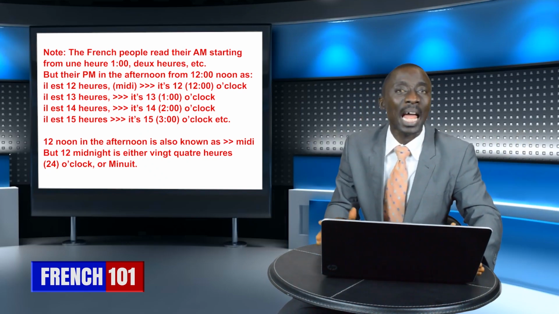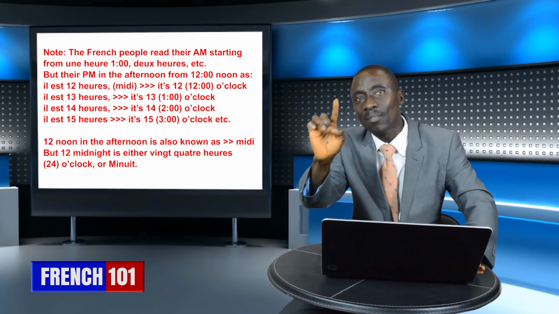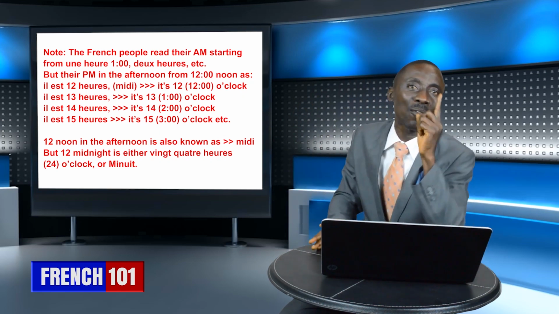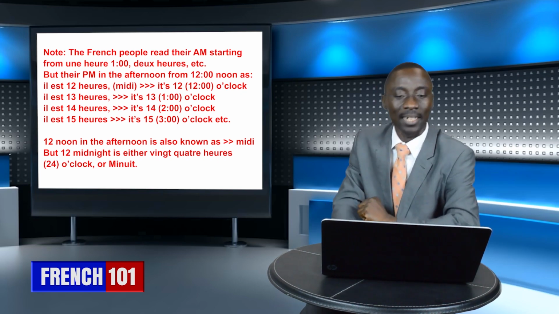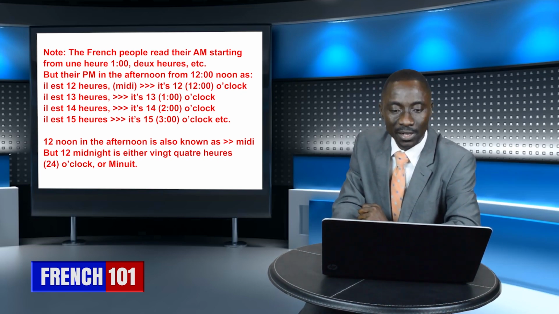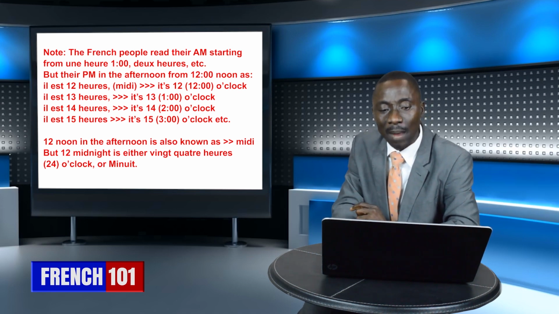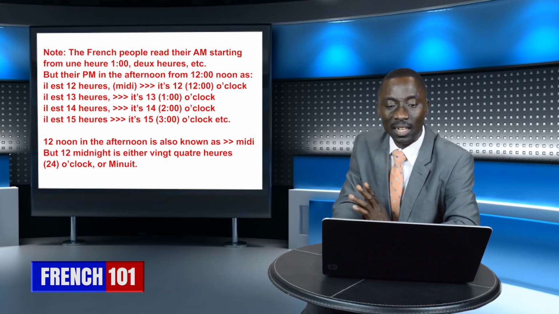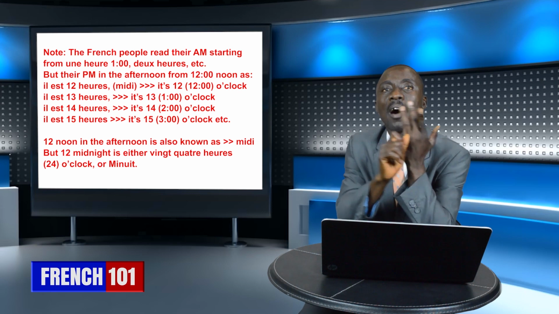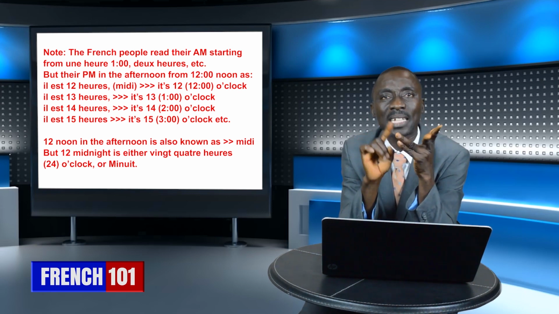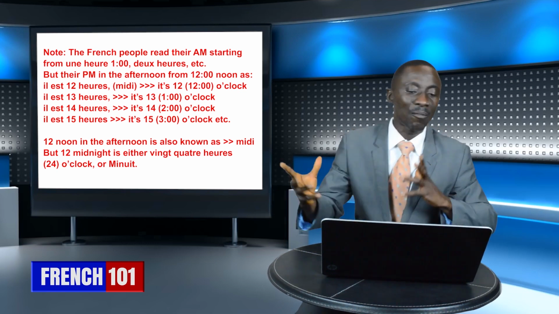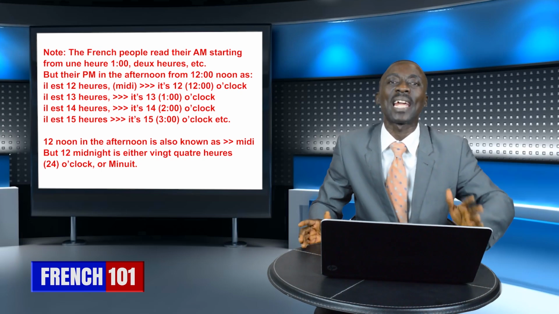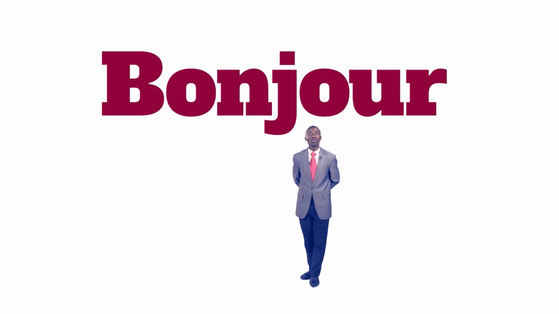So in the afternoon, time reading goes from 12, 13 o'clock, 14 o'clock. Of course, don't forget that our o'clock is a heure. Okay, that is that for time reading. Of course, I told you before this time that our time reading is divided into how many categories or branches? They are divided into top of the hour, and we'll talk about after the hour with the formulas, and of course we'll talk about what to the hours. With all the formulas that are there on the screen for you, if you apply them, you will get this very, very wonderfully. Bonjour.